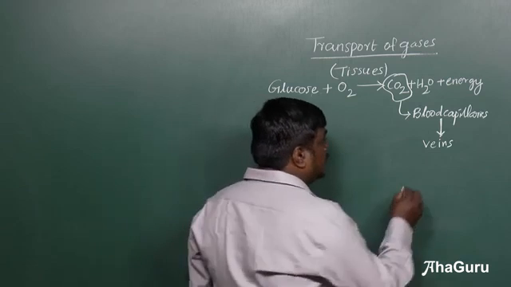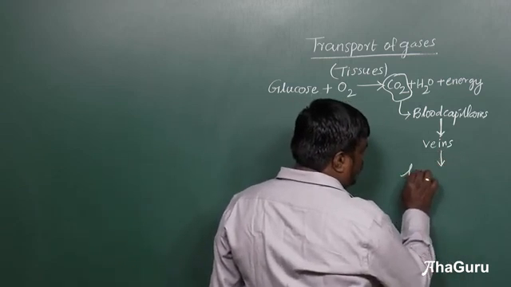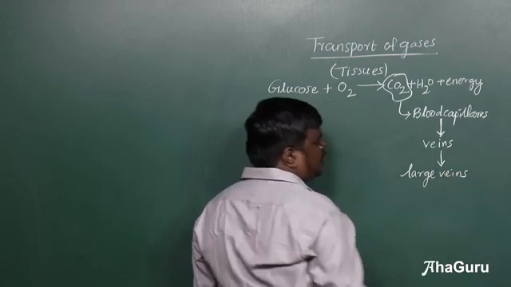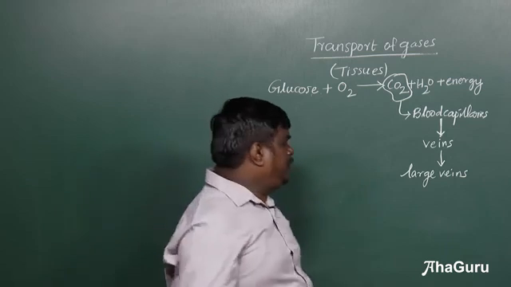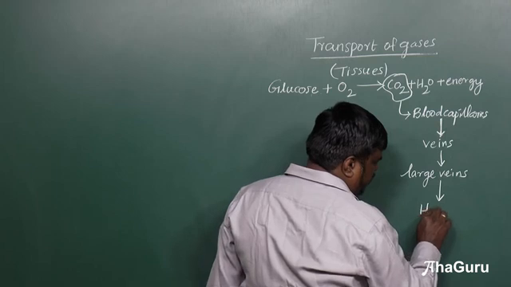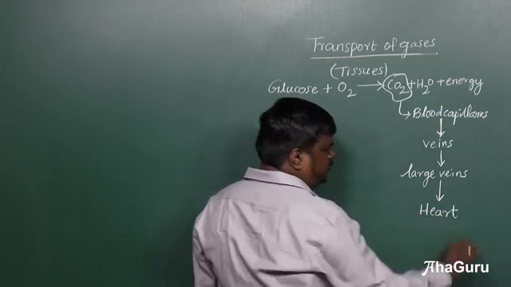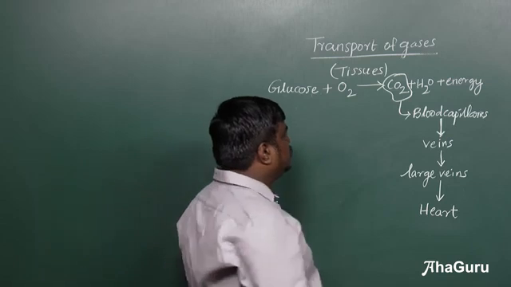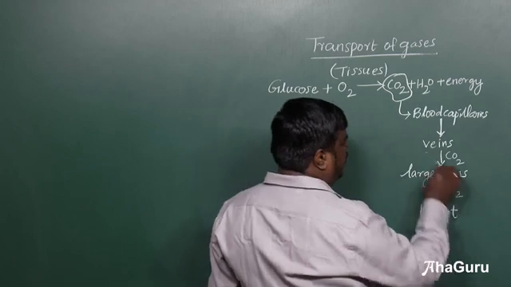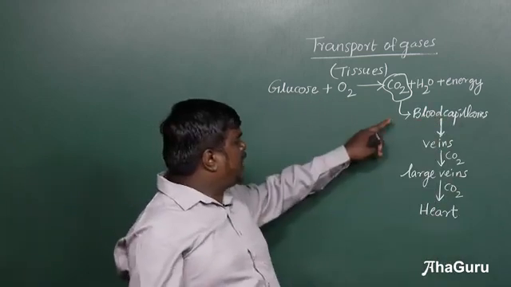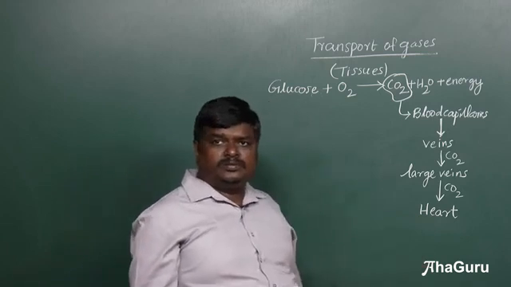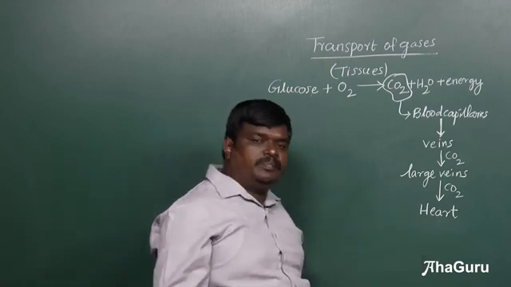From the veins, it reaches the large veins. Through the large veins, it reaches the heart. So the carbon dioxide from the tissues enters into blood capillaries, to veins, veins to large veins, to the heart.